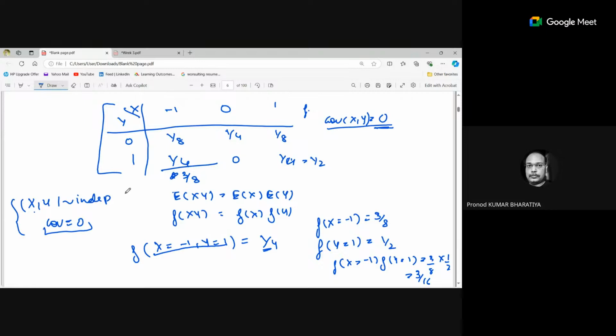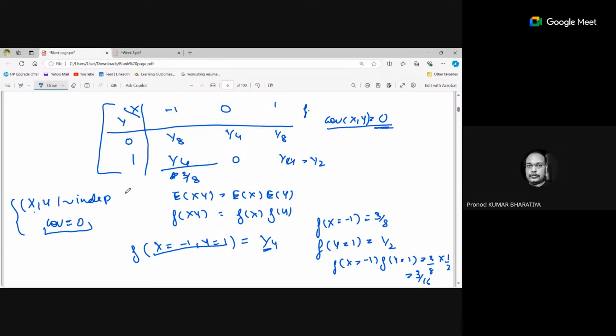Then, if covariance is equal to 0, this doesn't mean that x and y are independent, it may be dependent. So when we say that if x and y are dependent, then covariance should never be equal to 0, we concluded that earlier, no?